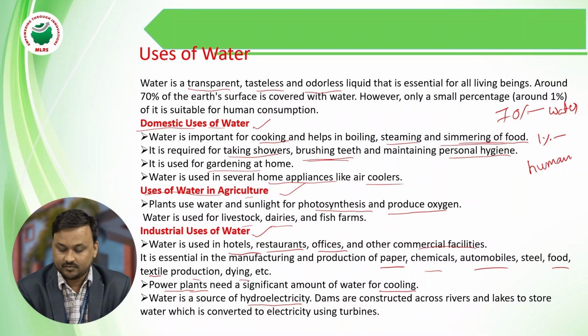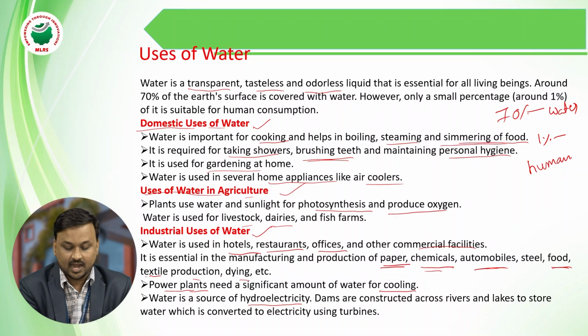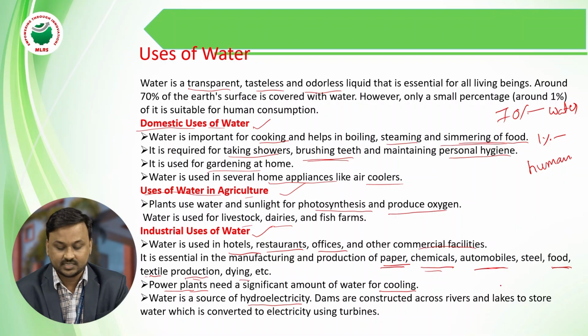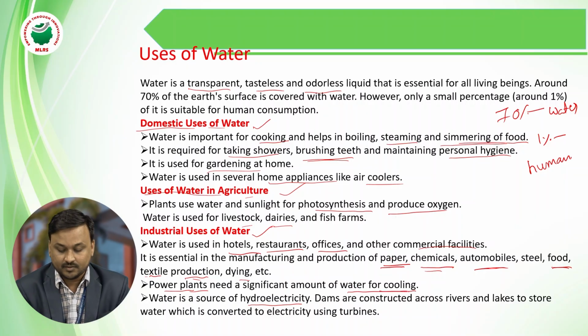So here we use water in paper, chemical, automobile, food, textile, and dyeing industries. Power plants mainly use water for cooling. For hydroelectricity, dams are constructed on rivers and lakes to store the water.